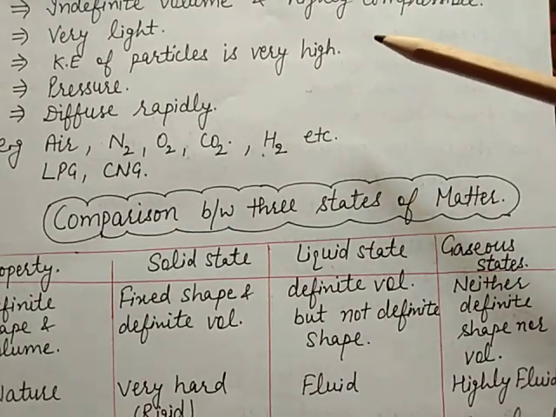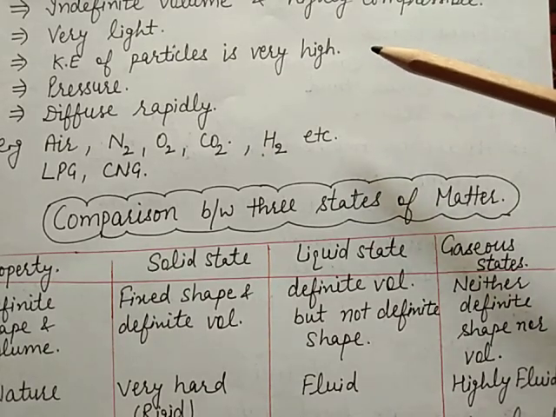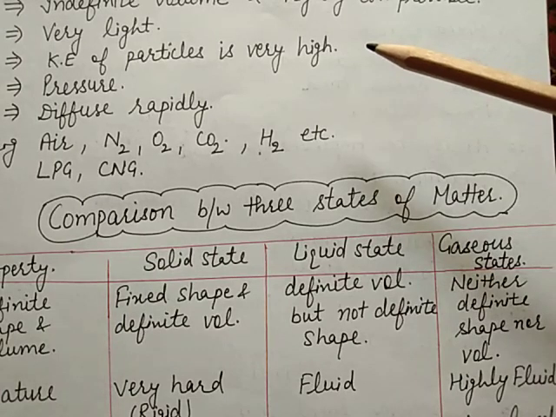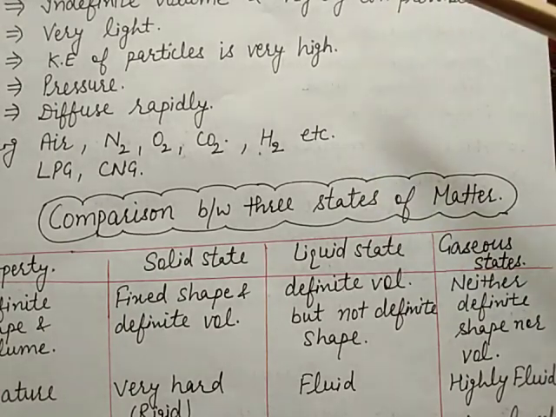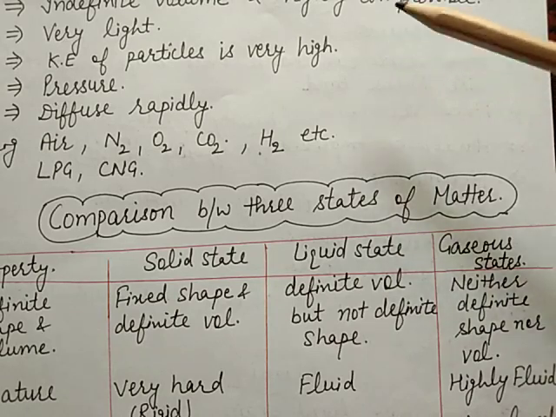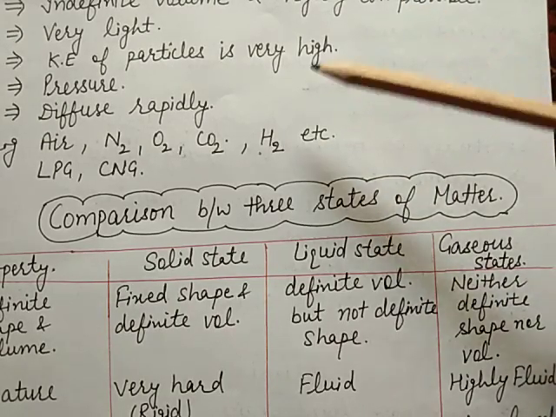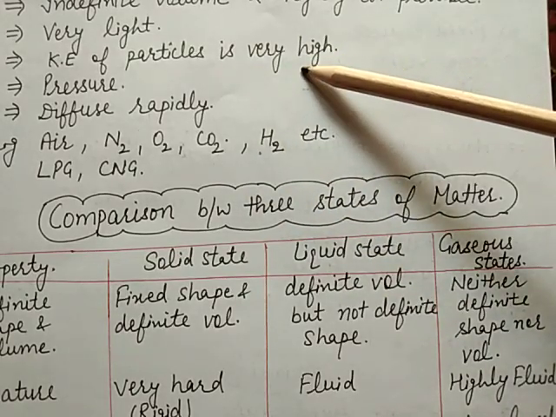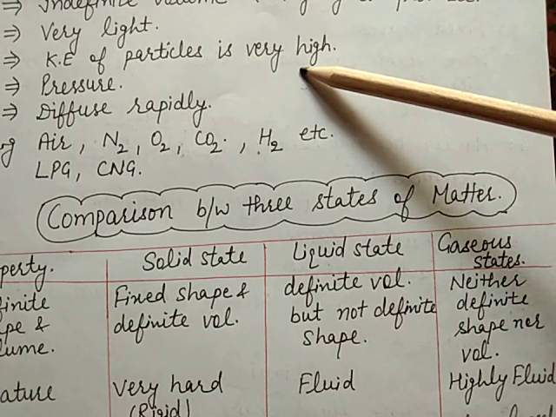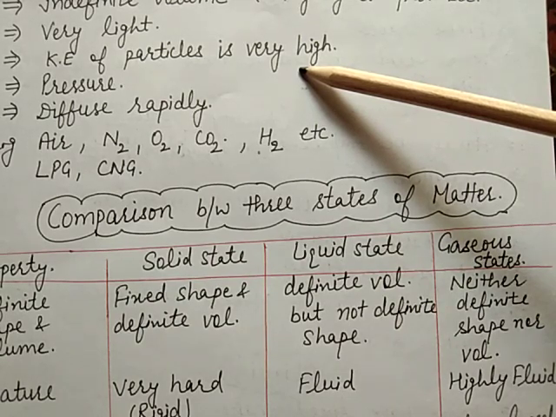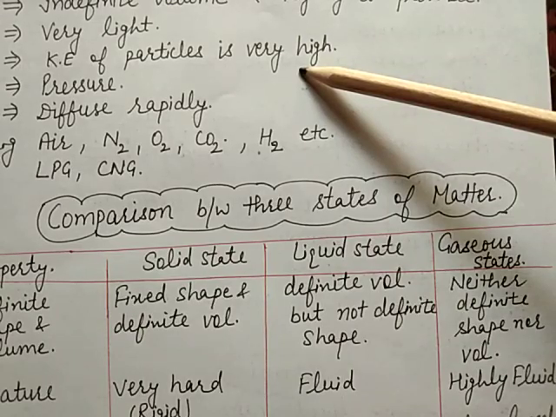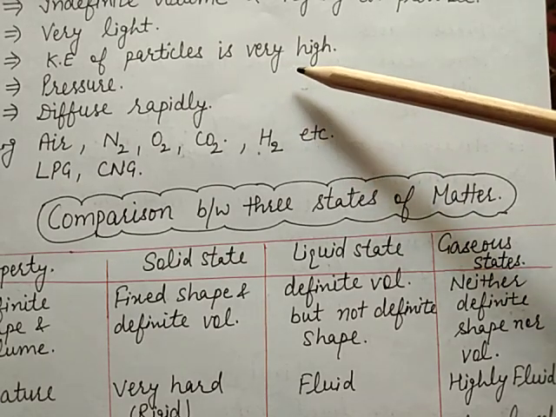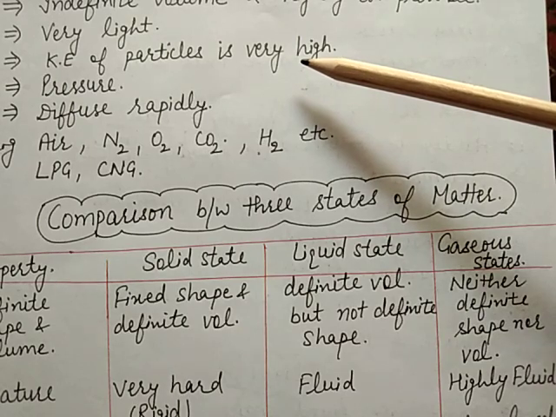Now the next characteristic is that the kinetic energy of particles is very high. It means the interparticle space is more in the gaseous state and interparticle forces are very weak. So due to this, the particles of a gas can move freely from one place to another. So it shows a zigzag motion. When the temperature increases, the kinetic energy of the molecules increases. So we can say that gas molecules have very high kinetic energy.